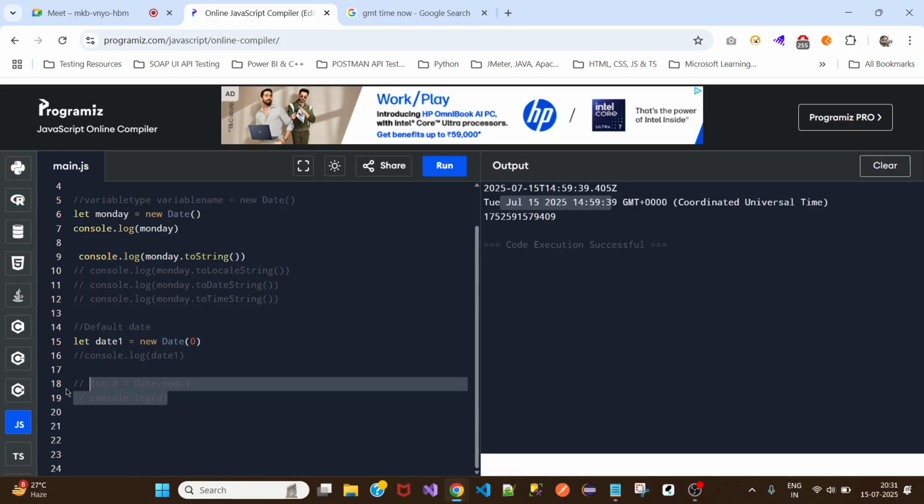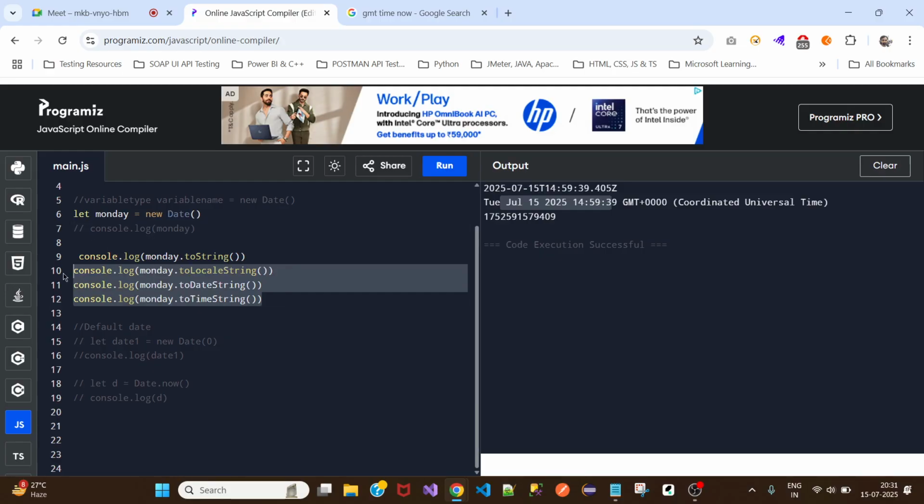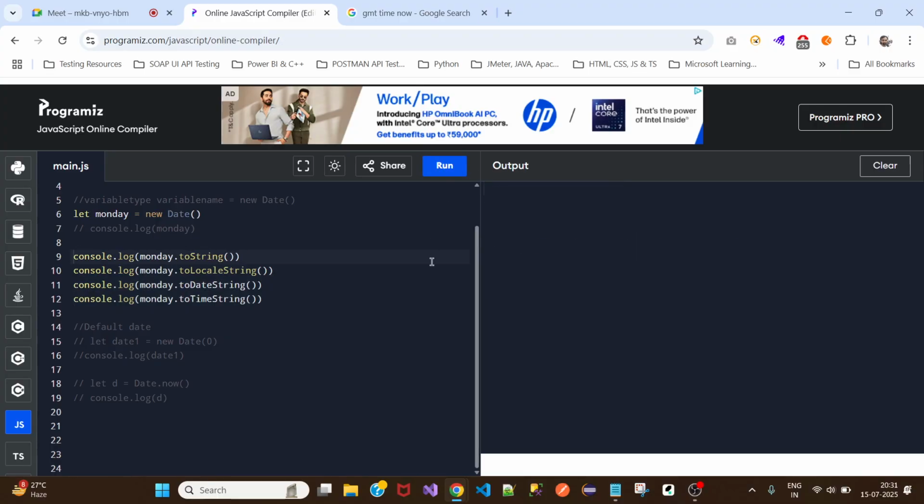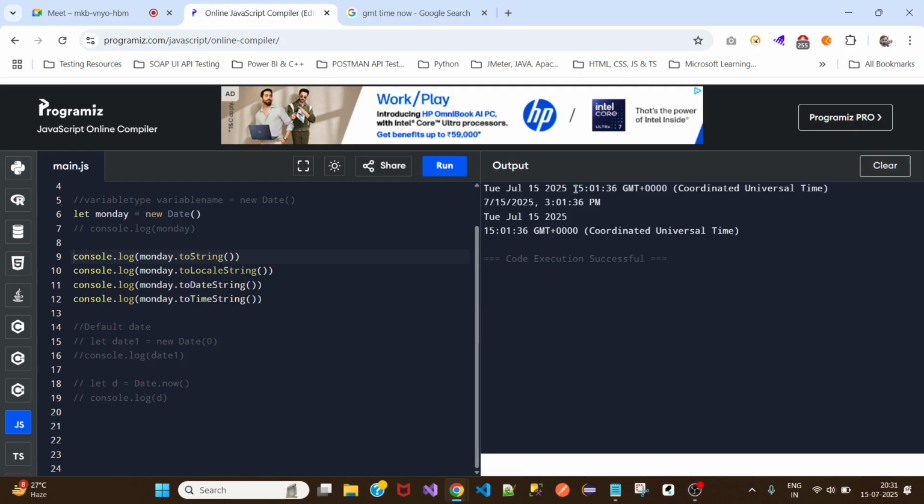And let's comment this out. Comment this too. Comment this too. Comment this. So here, this is what I mean. Here, this is a readable format, and this is not much of a readable format. And here it only prints the date, and here it only prints the time.